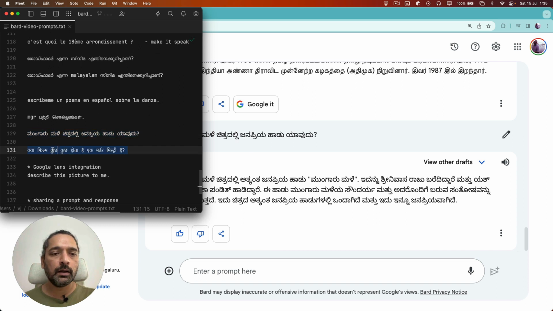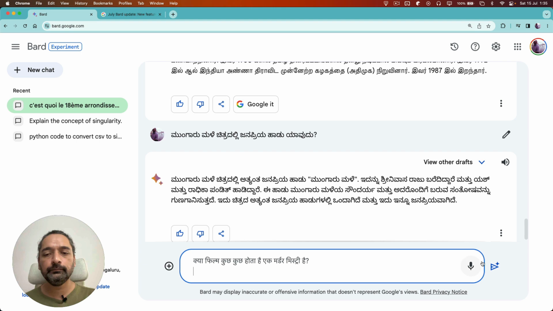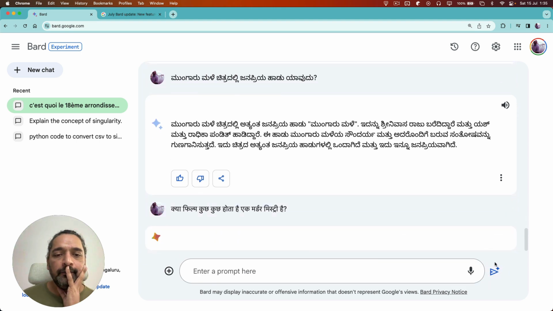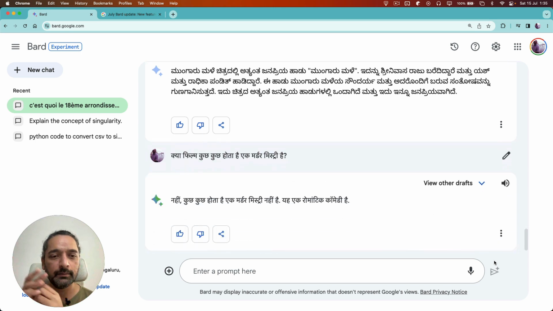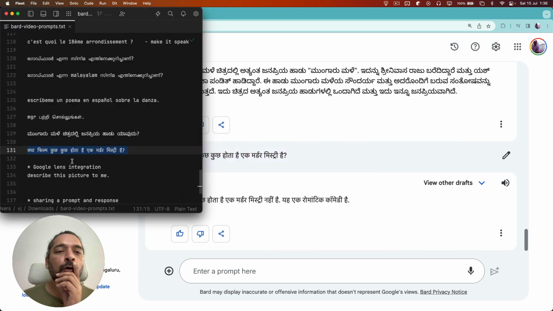Let me also try something in Hindi. Is the film Kuch Kuch Hota Hai a murder mystery? And it says no, Kuch Kuch Hota Hai is not a murder mystery, it is a romantic comedy. So I think that lays to rest that conspiracy theory that came out recently, which I found very amusing, and I think which is actually the underlying meaning. But hey, Bard says it's a romantic comedy.